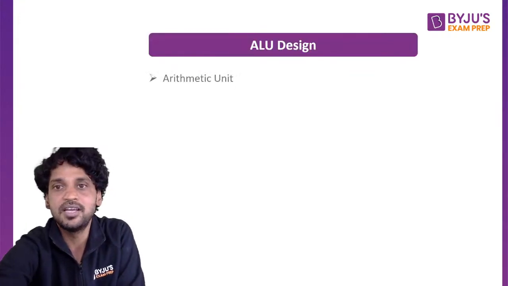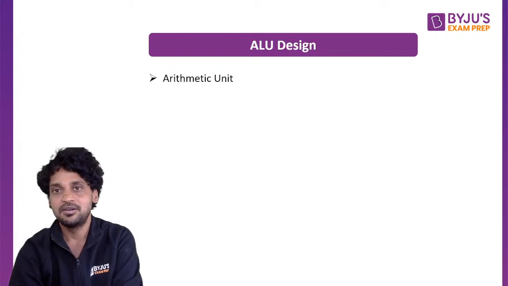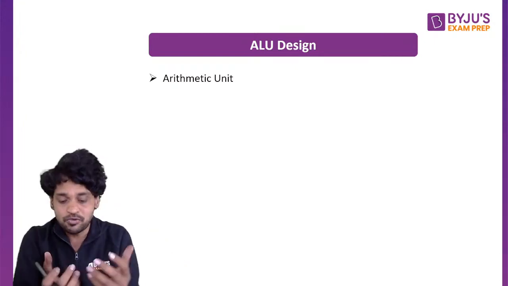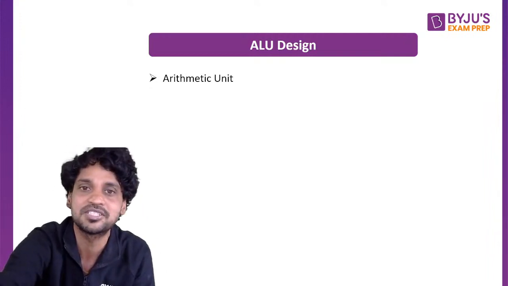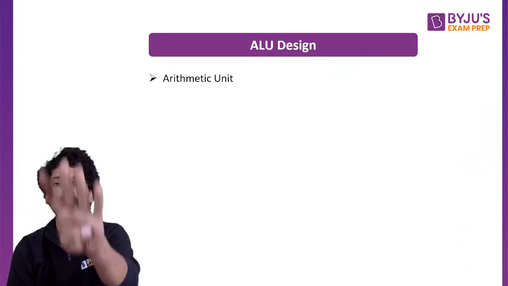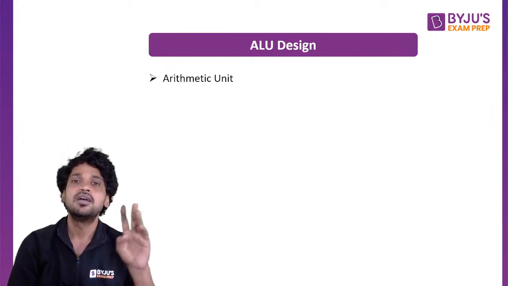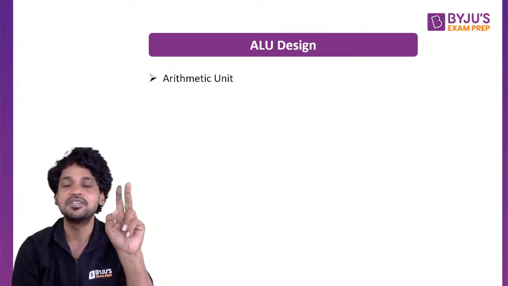The next thing is ALU design. In order to understand ALU design, we need to design several entities in the ALU. The first one is the arithmetic unit. My arithmetic unit should be able to perform different tasks: addition, subtraction, incrementing and decrementing. No multiplication, no division.